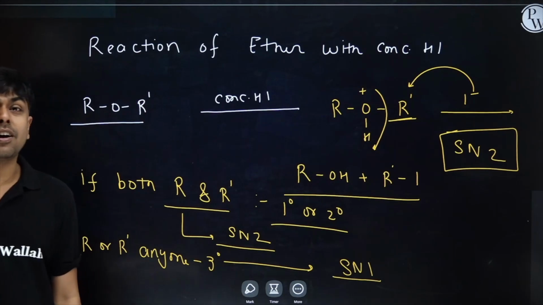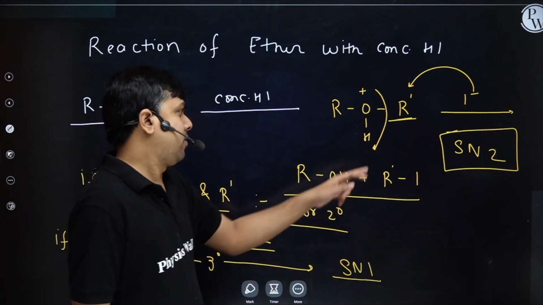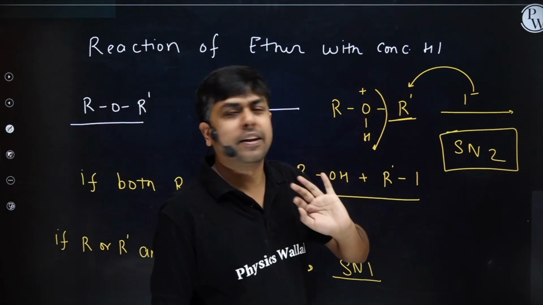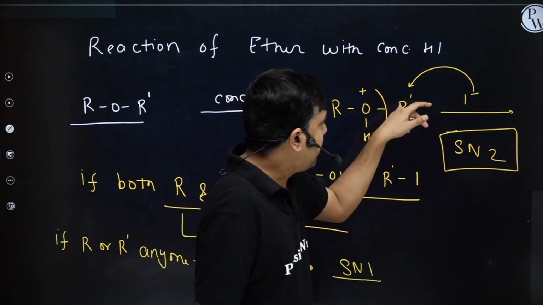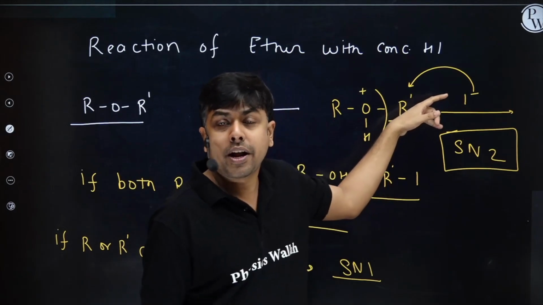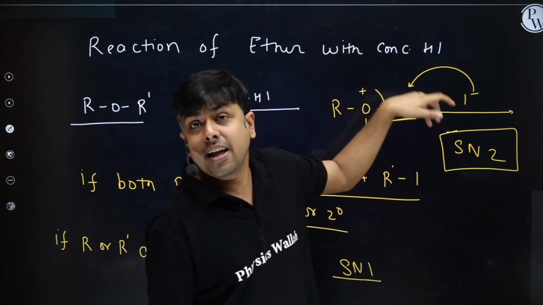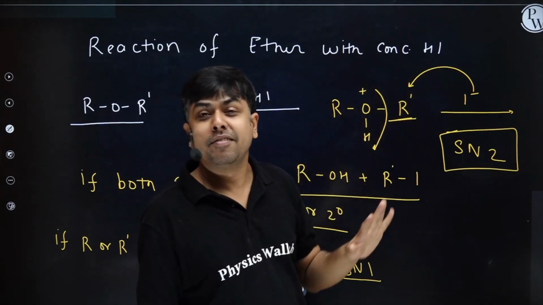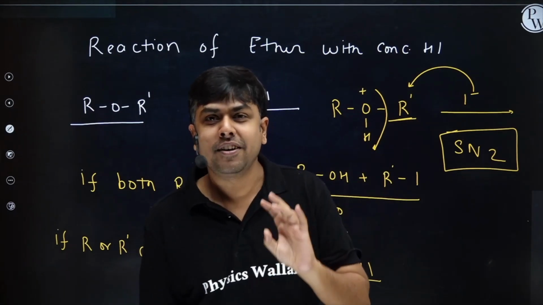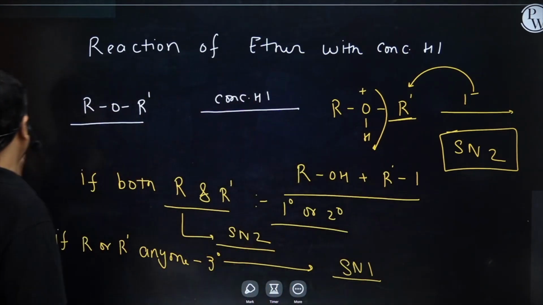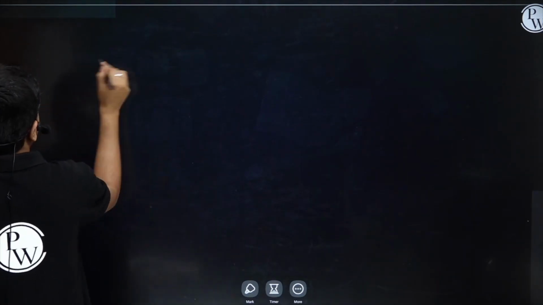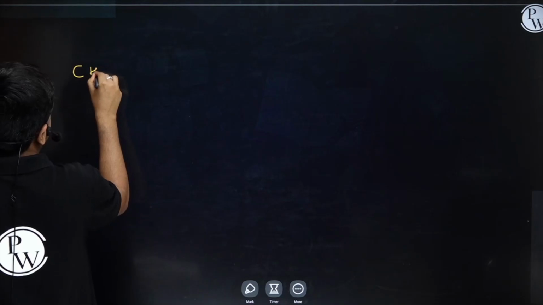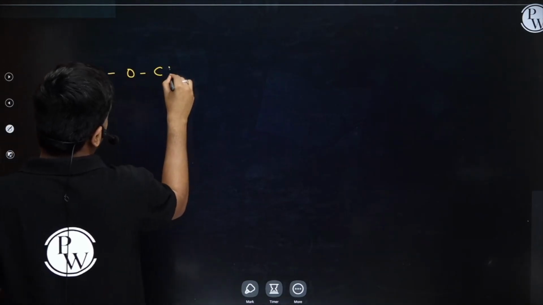How will the reaction occur via SN1 pathway? Suppose R dash is 3 degree, then I will have complete cleavage of this bond. I will have the formation of R dash carbocation, and now on this R dash carbocation, I minus will attack. Right, student? I hope you understood this one. Okay, let's try to understand it. Student, let us suppose I am having CH3OCH2CH3.